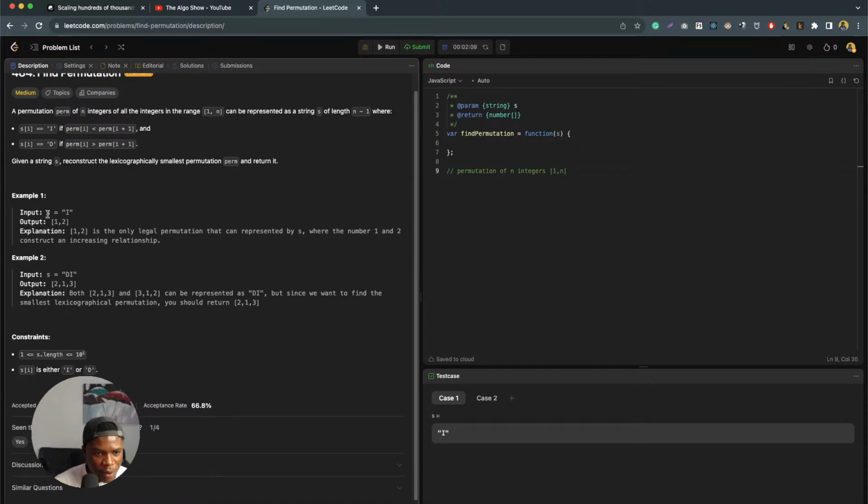If we're given the input string 'I', we should give the output 1 and 2. 1 and 2 is the only legal permutation that can be represented by s, where the numbers 1 and 2 form an increasing relationship. Okay, so the second example is, just a second.